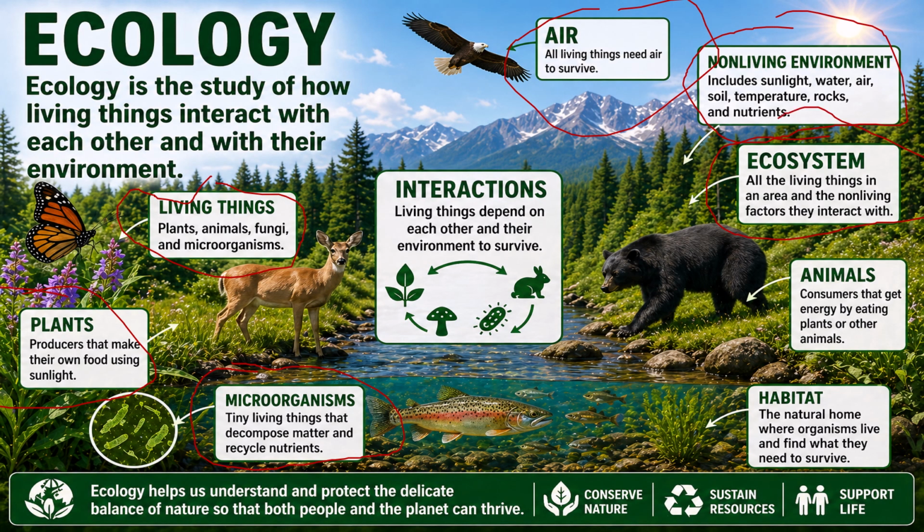All the living things in an area and the non-living factors that they interact with. Animals: consumers that get energy by eating plants or other animals. And habitat: the natural home where organisms live and find what they need to survive.